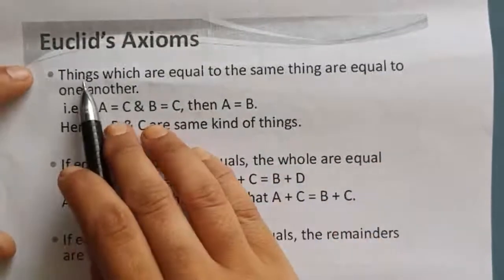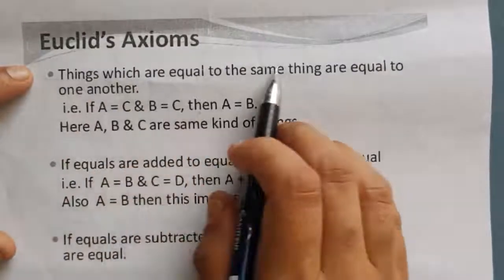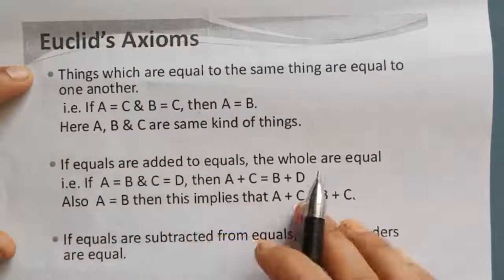The first axiom: things which are equal to the same thing are equal to one another.